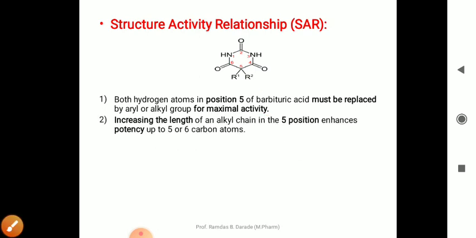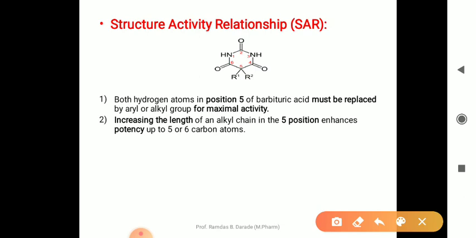The next point concerns increasing the length of the alkyl chain at the fifth position. Here, firstly, you should know the numbering. This is the general structure of barbituric acid. Numbering starts from this nitrogen, because in the basic ring, which is a pyrimidine ring, there is nitrogen as a heteroatom.